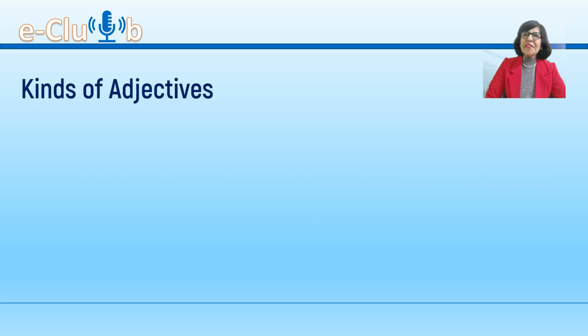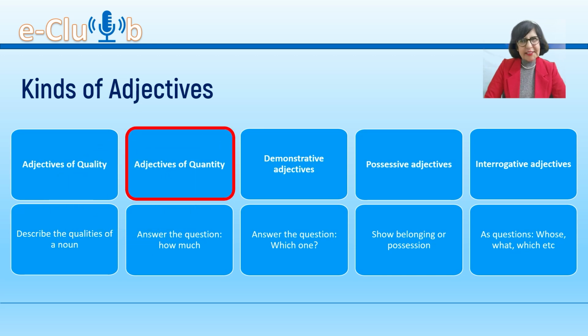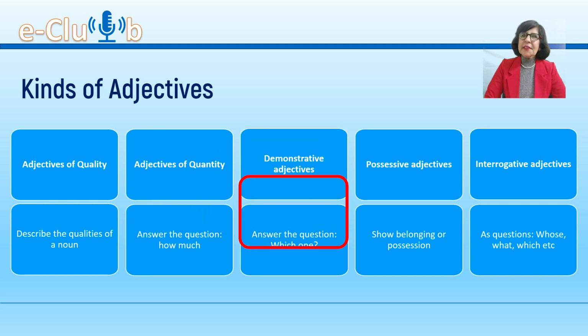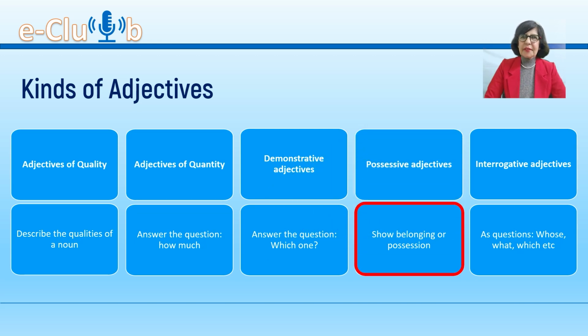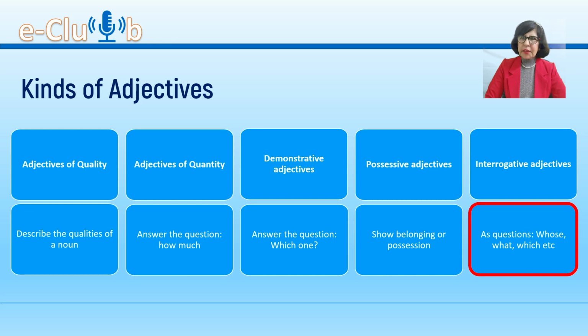Now, there are 5 kinds of adjectives. Adjectives of quality that describe the qualities of a noun. Adjectives of quantity that answer the question how much. Demonstrative adjectives answer the question which one. Possessive adjectives show belonging or possession. And interrogative adjectives answer the question like whose, what and which.